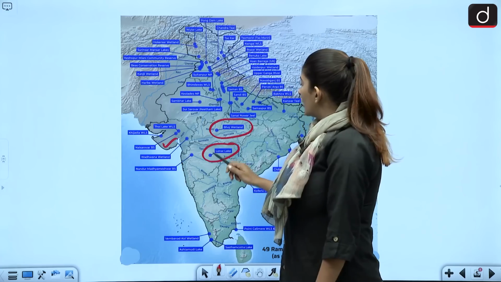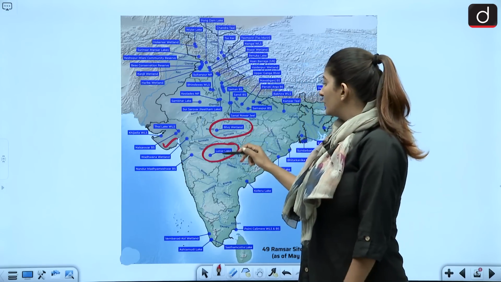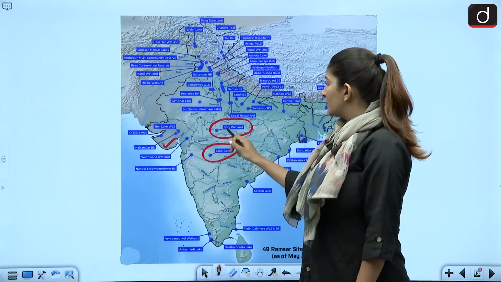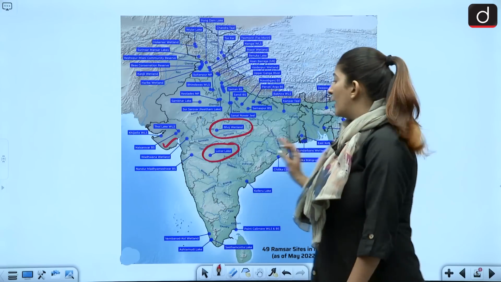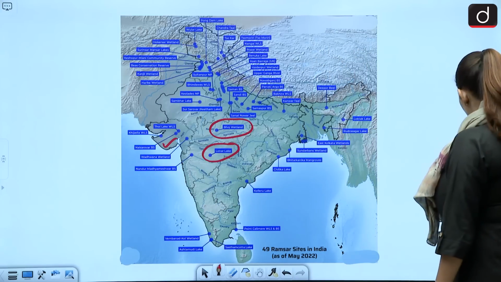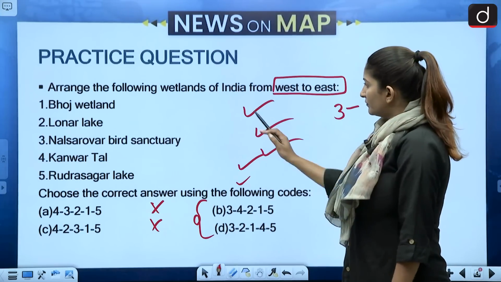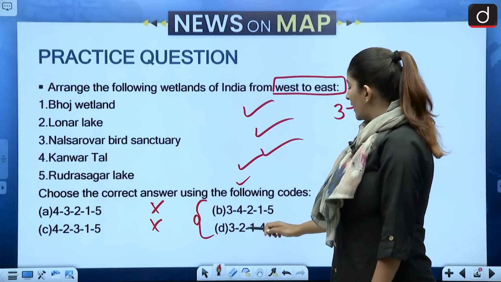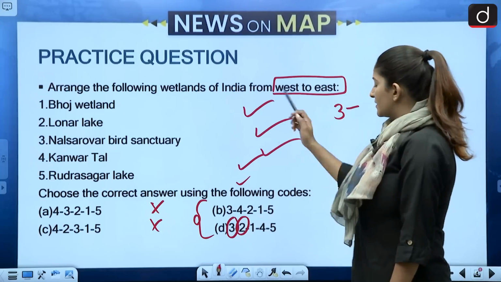Lonar and Bhoj lie very close to each other. Although if we compare these two, Lonar is west of Bhoj according to the longitude, so we have to go by the longitudes. So after Nal Sarovar, we have Lonar, that is second. Then we have one, that is Bhoj.